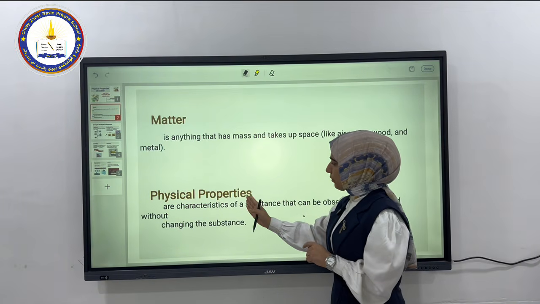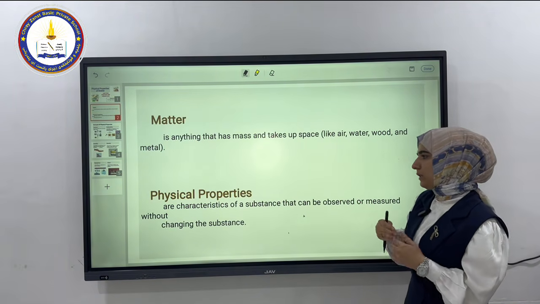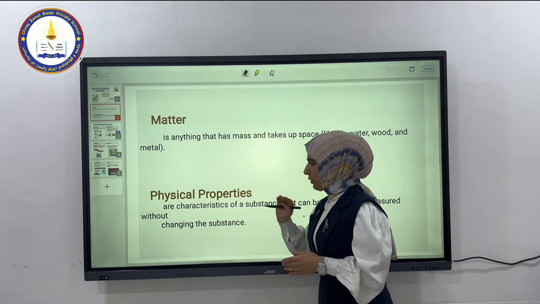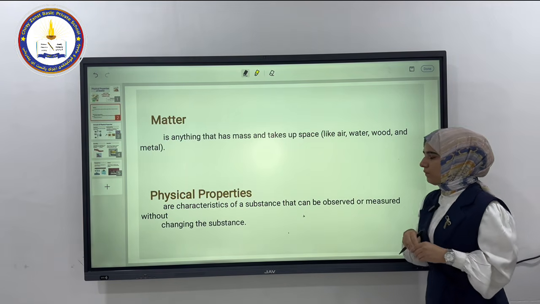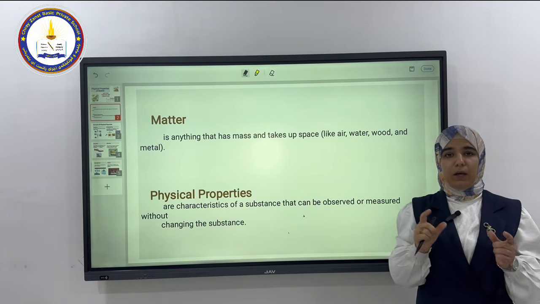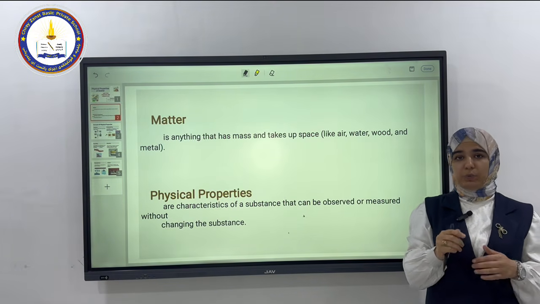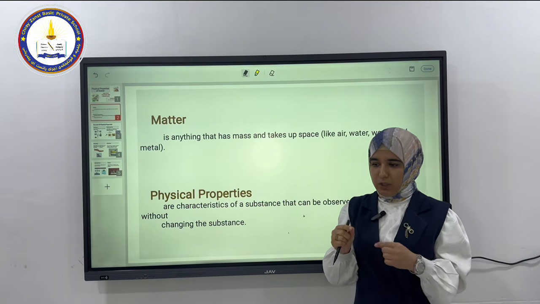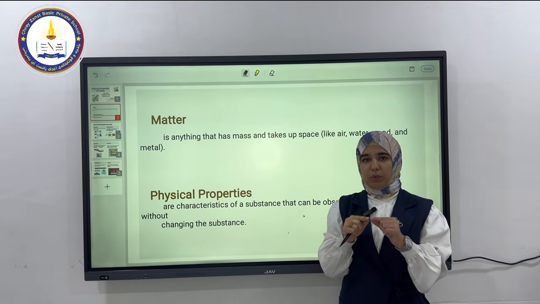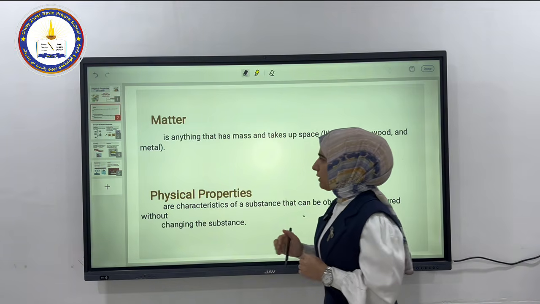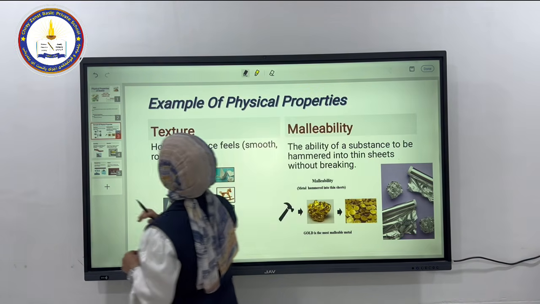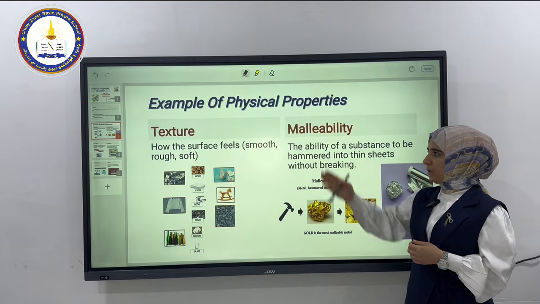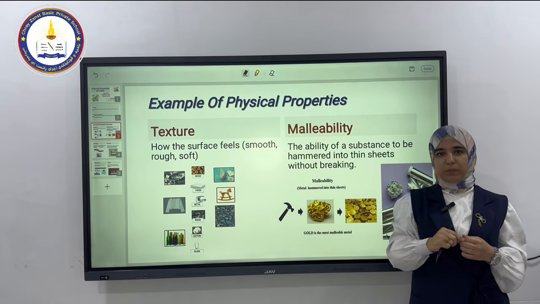Now let's move to another vocabulary, which is physical properties. Physical properties are characteristics of the substance that can be observed and measured without changing the substance. For example, if we have a matter, we can observe something, and it's due to the physical property. We have a lot of physical properties, but here we mention only 6.